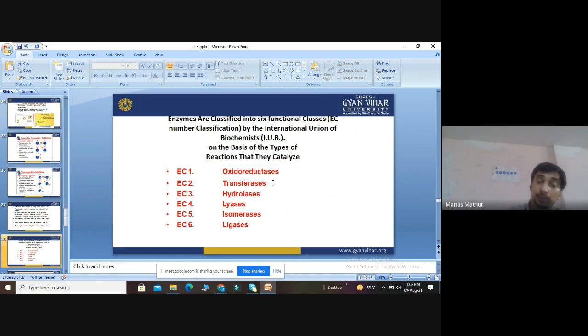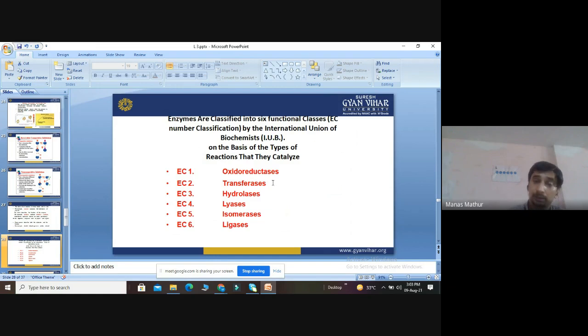Fifth group is EC5, that is isomerase. What are isomers? Which are structurally different and functionally similar. So it will cause a structural change in the same class of compounds. EC6 is called ligase. Ligase means to join something. So the International Union of Biochemists, based on these 6 basic chemical reactions, has classified the enzymes.